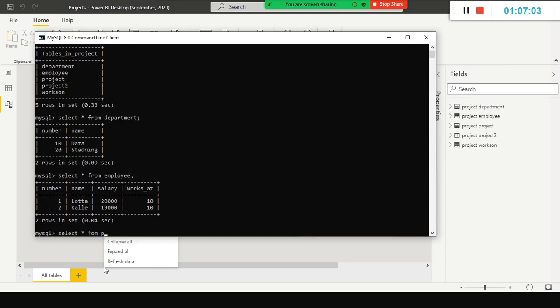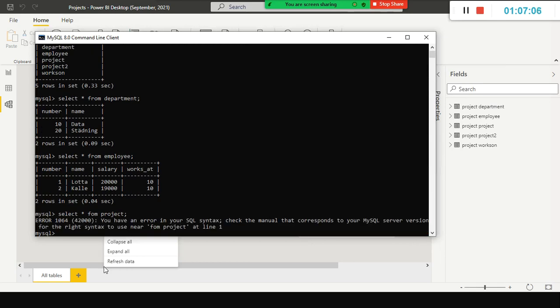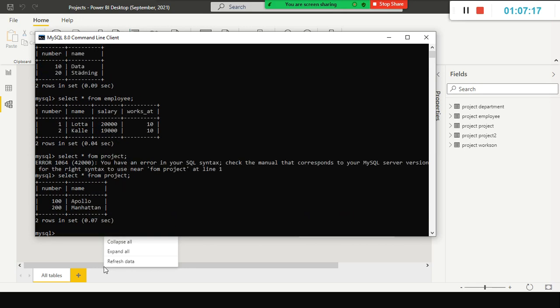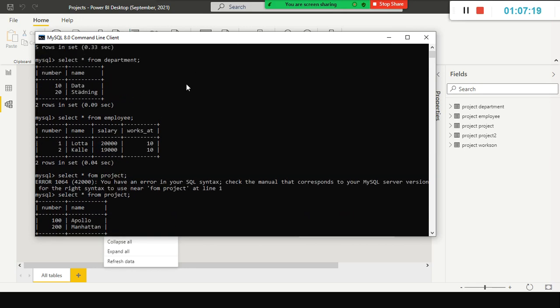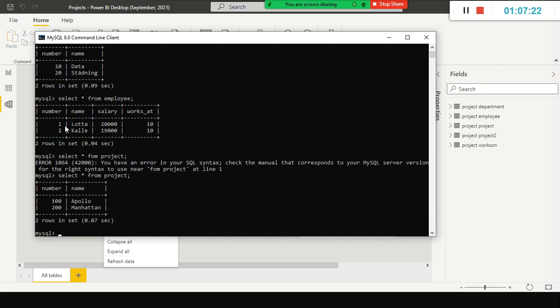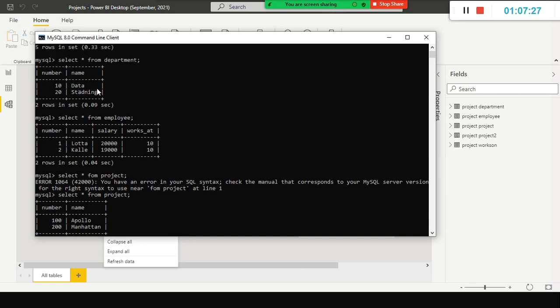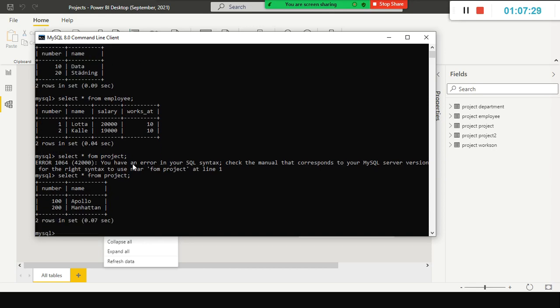Select star from project. Forget about other tables. So this is my employee table, right? So here we have a one-to-many relationship between the department and employee, and here also we have a one-to-many relationship between these two, right?